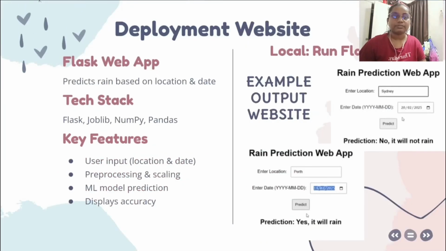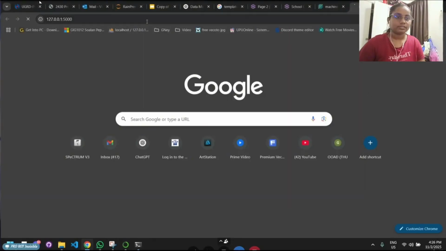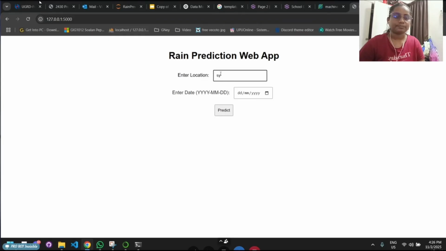For the development, we built a Flask web application where the user can enter the location and date to predict the rain. This is the example. When I enter the location and the date, I get the output, which is yes, it's raining. And second, I try to give another input, and I get the prediction no, it won't rain. So this is the example model we designed for our project.